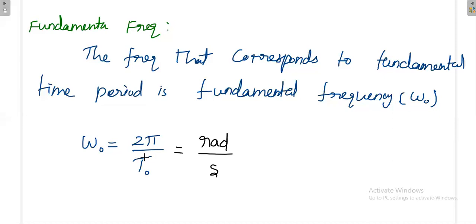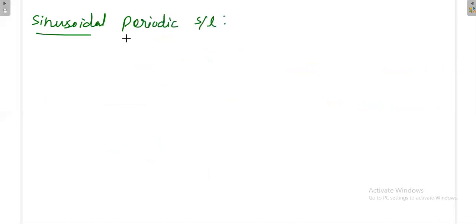Then what do you mean by a sinusoidal periodic signal? Whenever we write the expression for sine or cosine, in general it is inherently periodic.